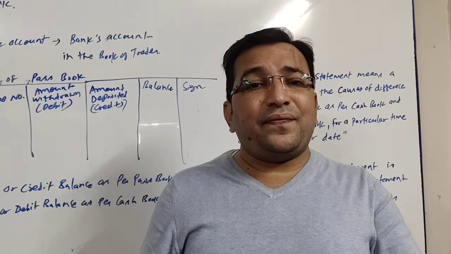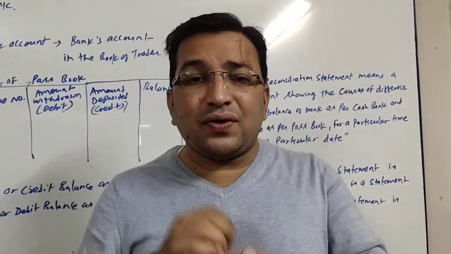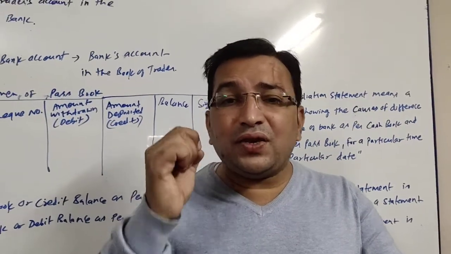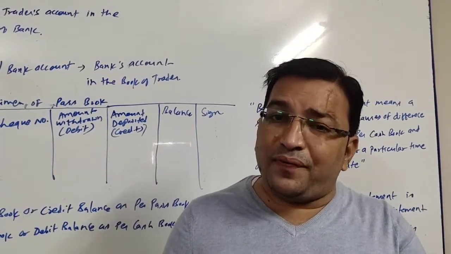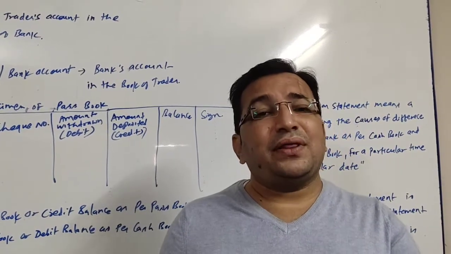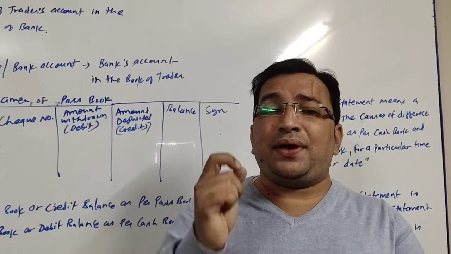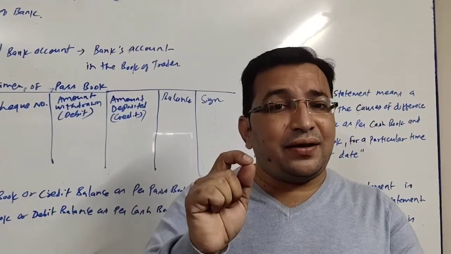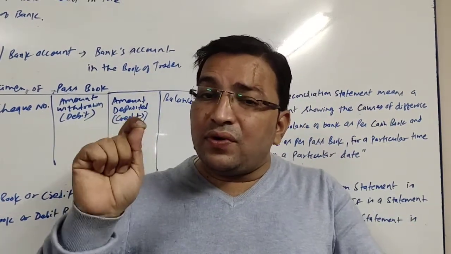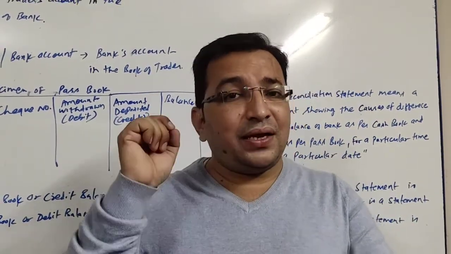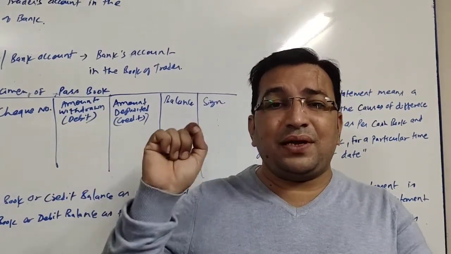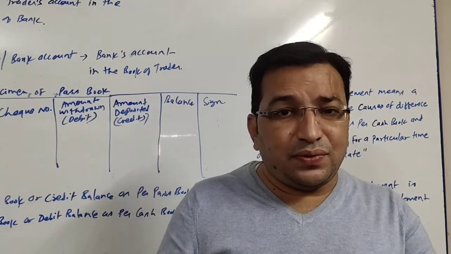But if there is a difference in the balance of both the books, then we need to find out the reasons for the differences. And after detection of the reasons, with the help of those reasons, we, the trader, prepare a statement which is known as the bank reconciliation statement. Bank reconciliation statement is prepared to reconcile the balance between the cash book and passbook.